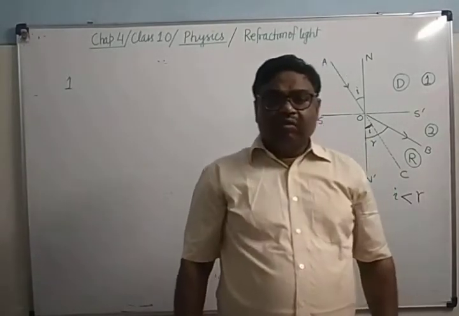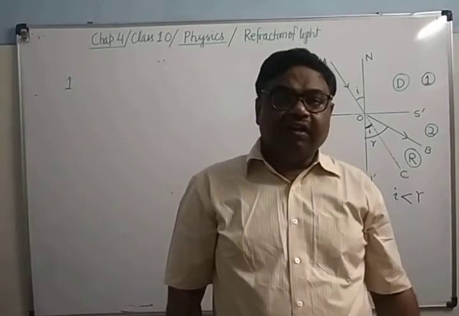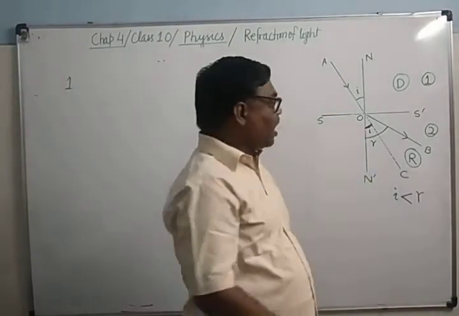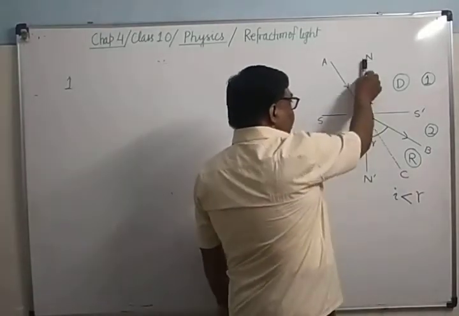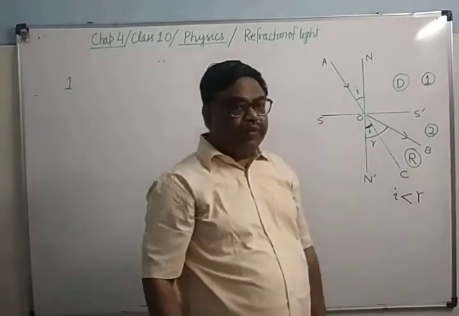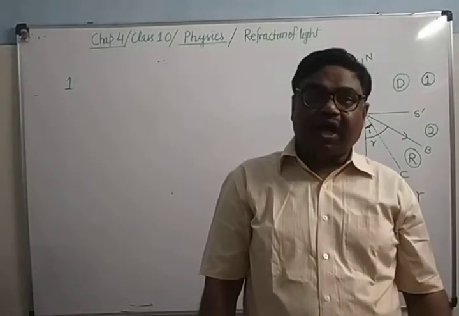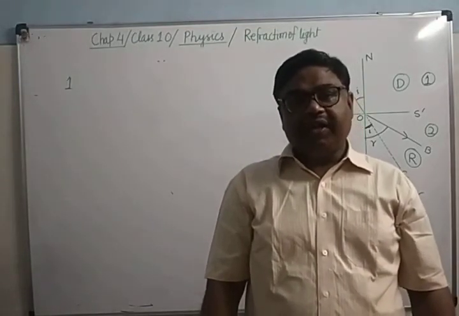So what is the first law? The first law says that the incident ray, refracted ray and normal all lie on the same plane. It's clear?